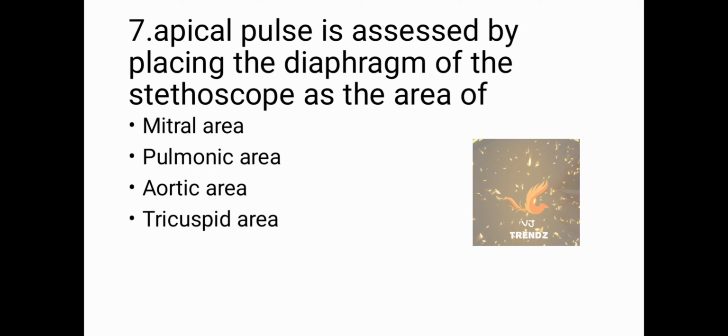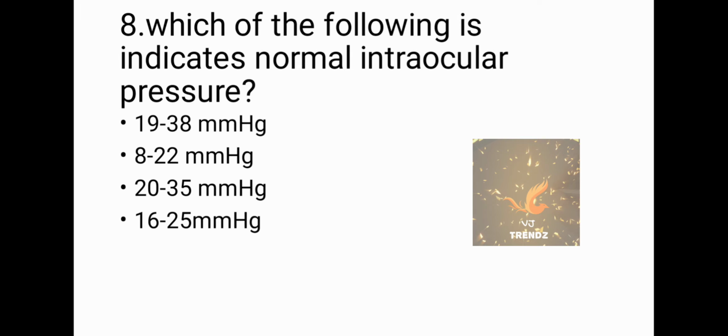And how to check the pulmonic area? That is second and third intercostal space, left sternal border. And how to assess the aortic area? That is second and third intercostal space at the right sternal border. And how to assess the tricuspid area? Third, fourth, fifth and sixth intercostal space at the left sternal border. The answer is mitral area.